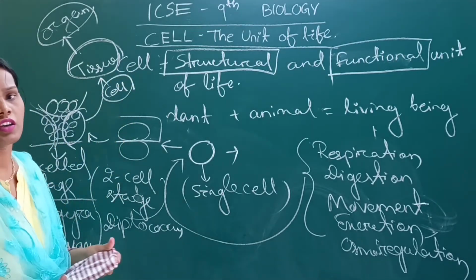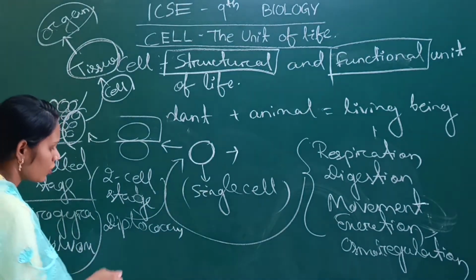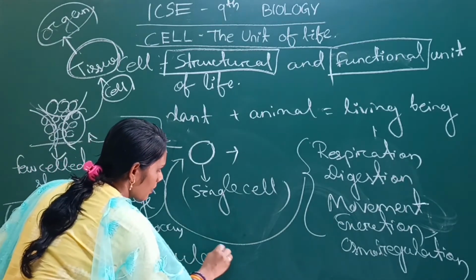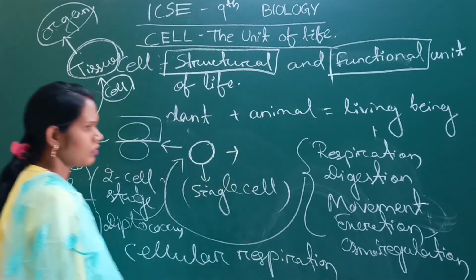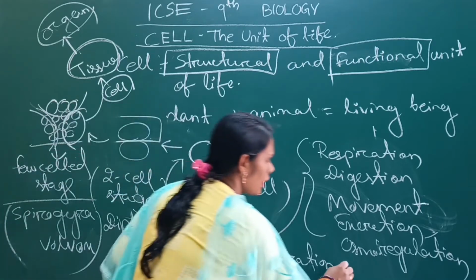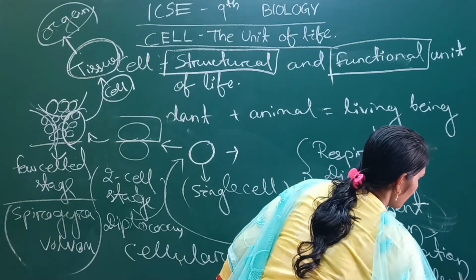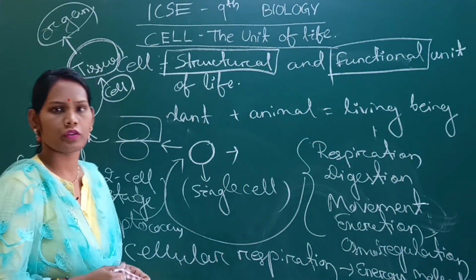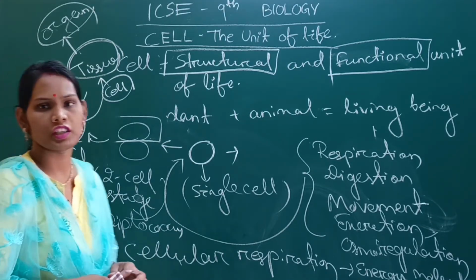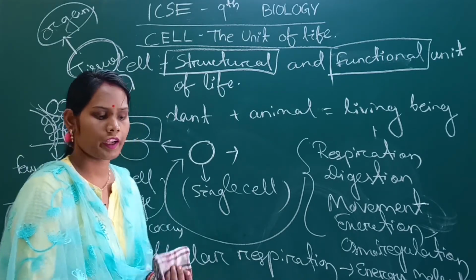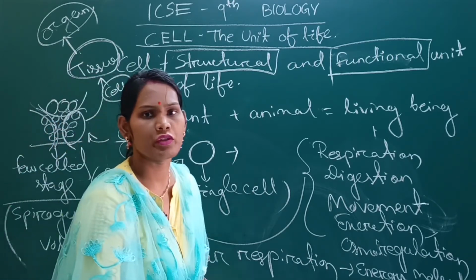If no function occurs within the cell, then our body also cannot function. If no cellular respiration occurs, no energy molecules are released, because due to cellular respiration ATP is released from the mitochondria. So no cellular respiration means no energy molecules, and if there are no energy molecules, we cannot function. So the functional root is our cell. That is why the cell is called the functional unit of life.